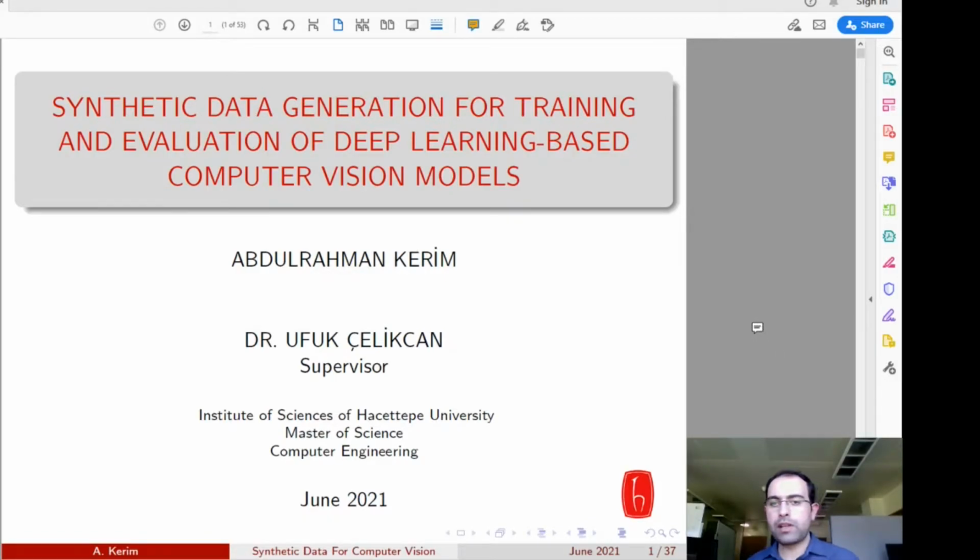My name is Abdurrahman Karim and the thesis title is Synthetic Data Generation for Training and Evaluation of Deep Learning Based Computer Vision Models. The thesis supervisor is Dr. Ufuk Chalijan. Before starting, we would like to thank all the jury members for their valuable time and for being here with us.